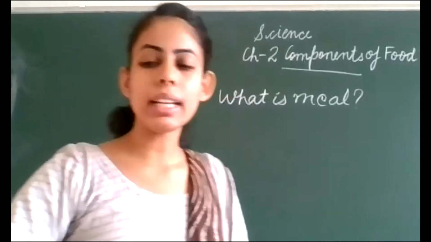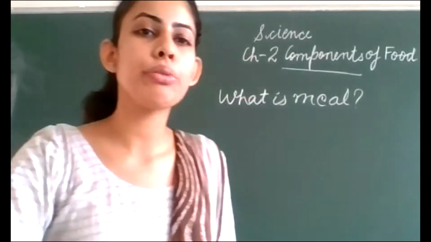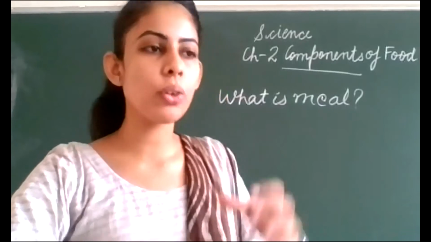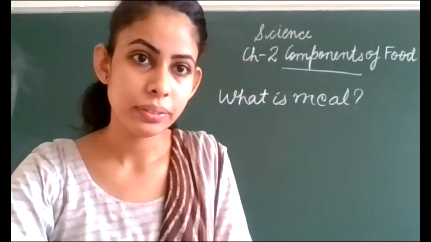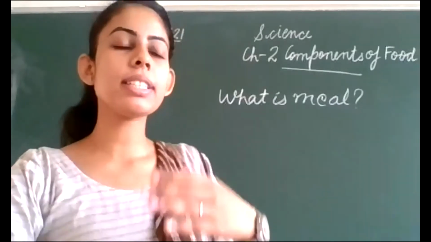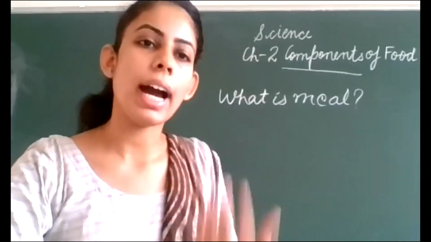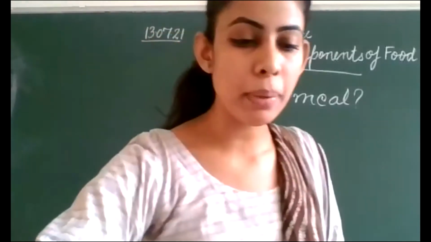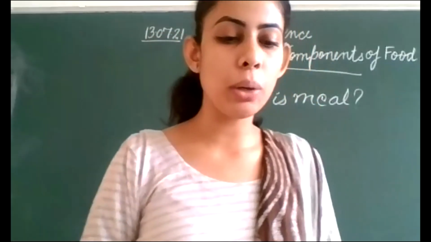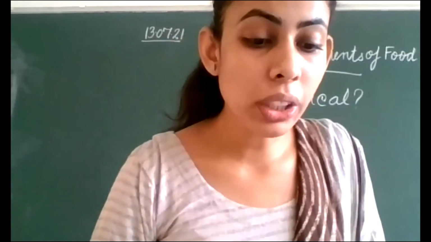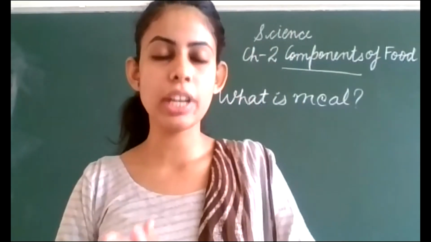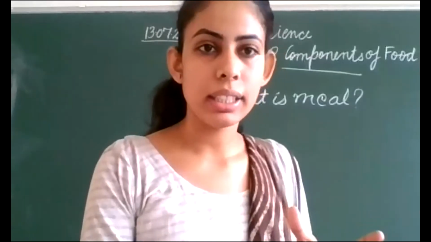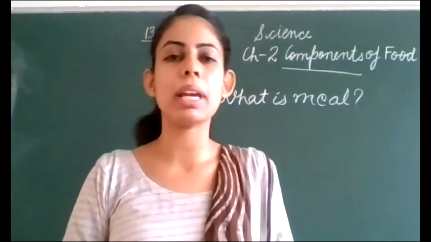For example, it is given in your book that it could consist of chapati, dal, and brinjal curry. If you are only eating a chapati, then it does not make a meal.